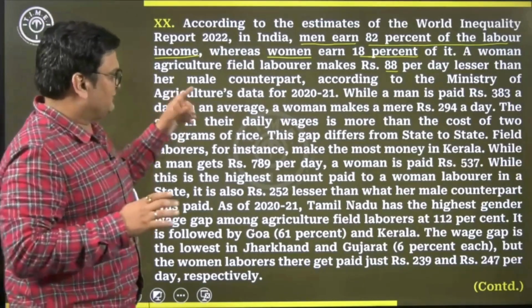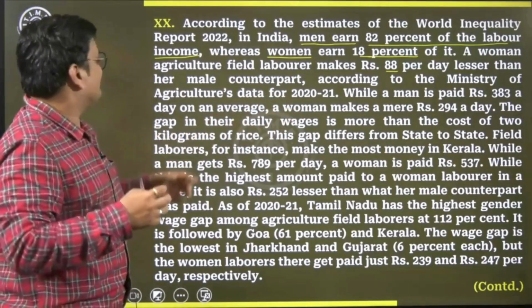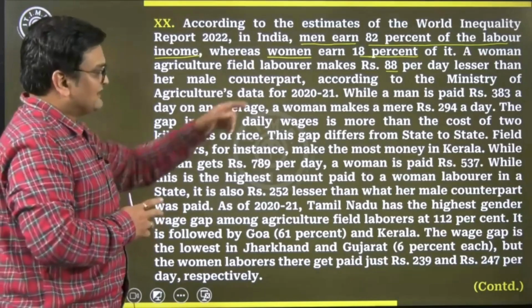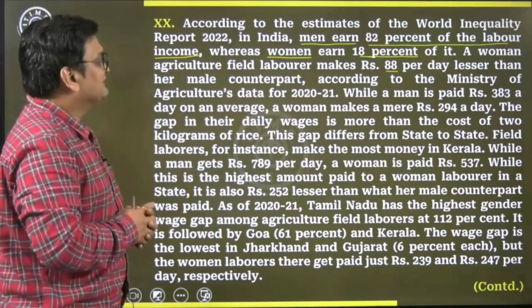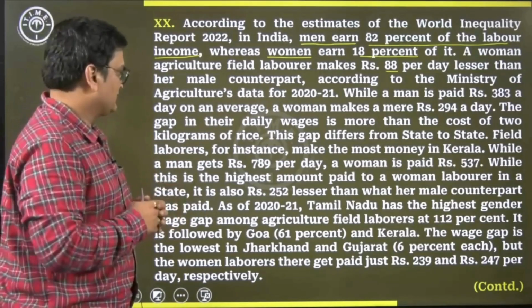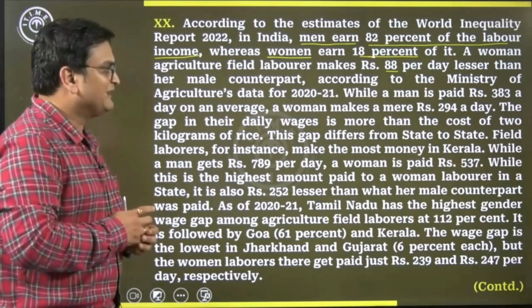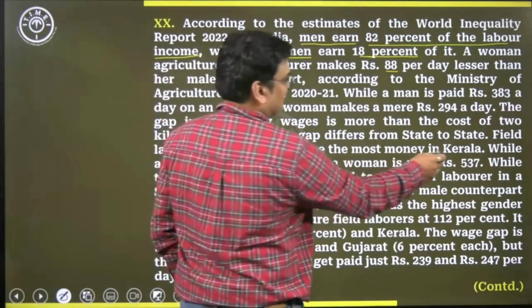So we'll quickly glance over the data and move on to the questions. The gap in the daily wages is more than the cost of 2 kilograms of rice. So this gap, between 383 and 294, is more than 2 kilograms of rice. This gap differs from state to state. Field laborers, for instance, make the most money in Kerala.